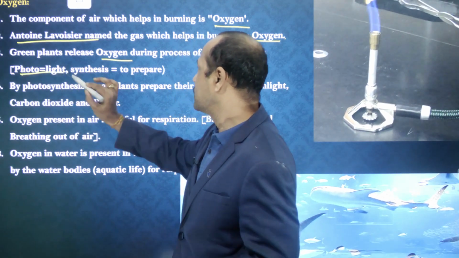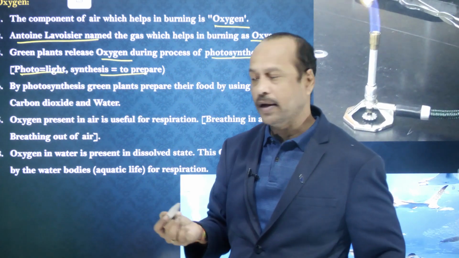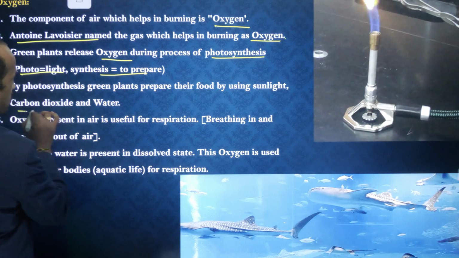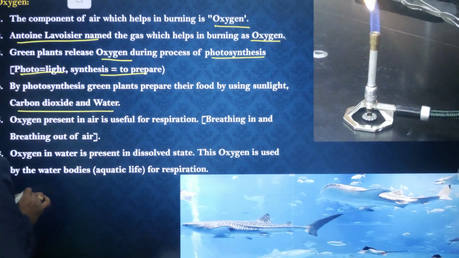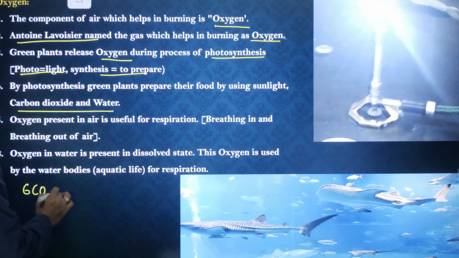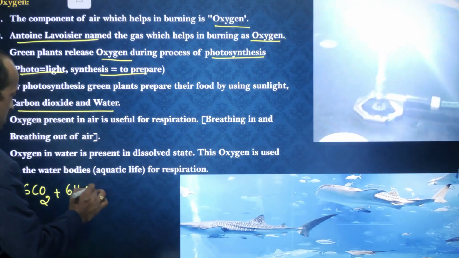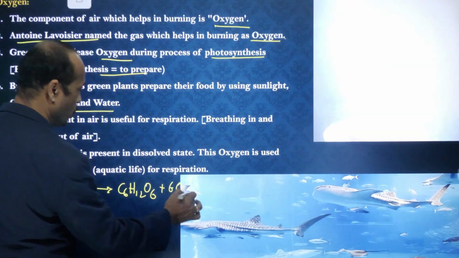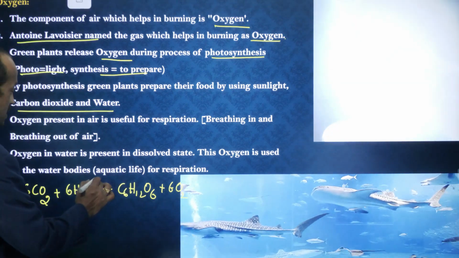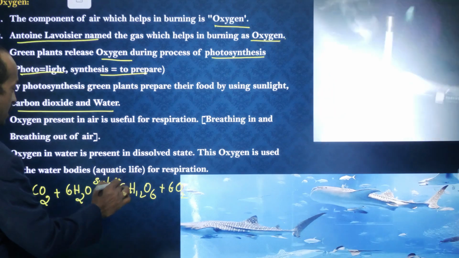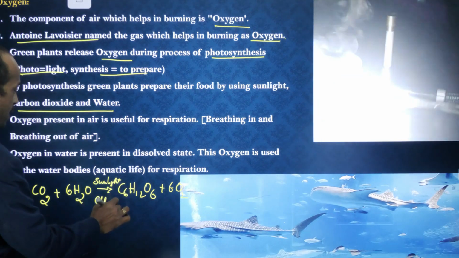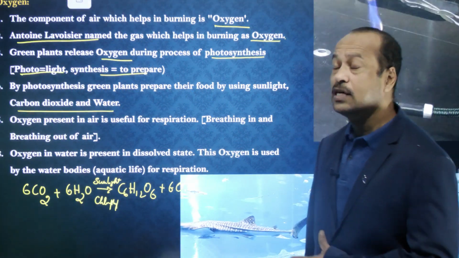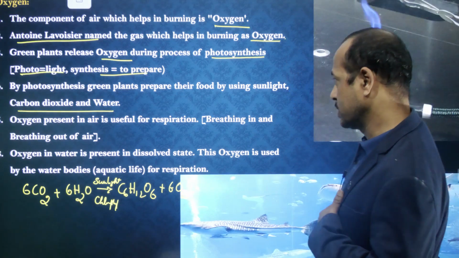So photo means light, synthesis means to prepare. By photosynthesis, green plants prepare their food. How? By using carbon dioxide and water. I think you might know the reaction: 6 CO2, that is carbon dioxide, plus 6 H2O, that is water, gives C6H12O6, that's a carbohydrate, plus 6 O2, right? This reaction takes place in presence of sunlight with the help of chlorophyll. This reaction is called photosynthesis. So during photosynthesis, we get oxygen, right, students?